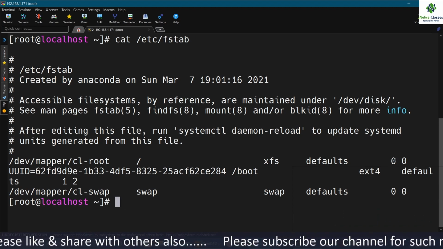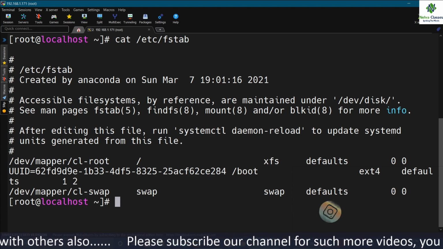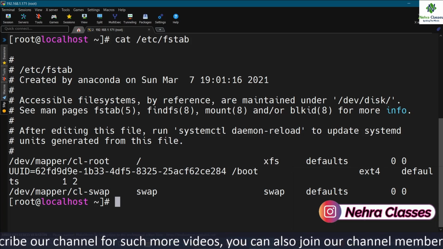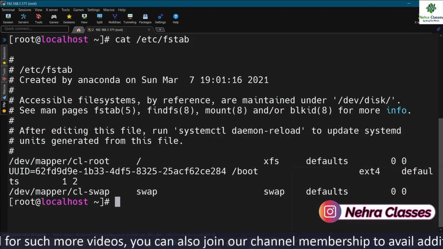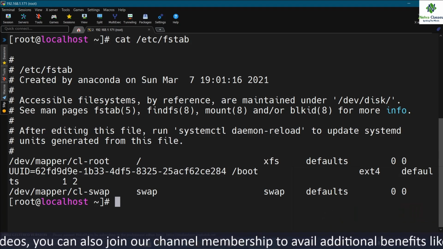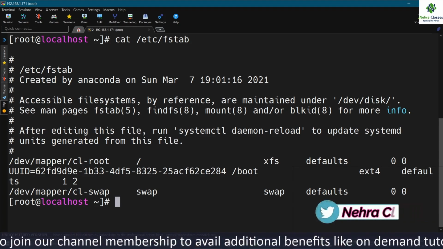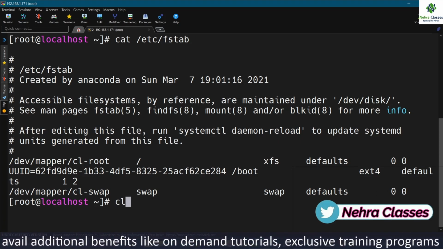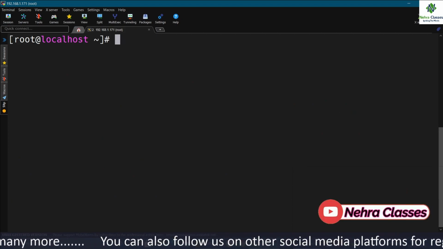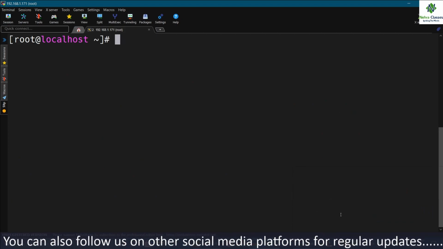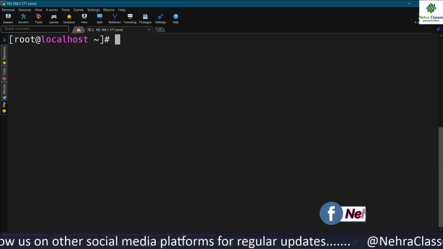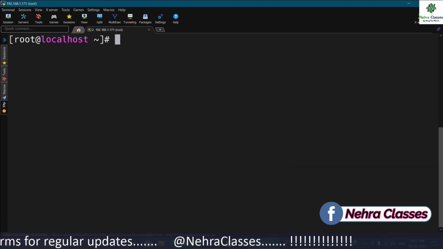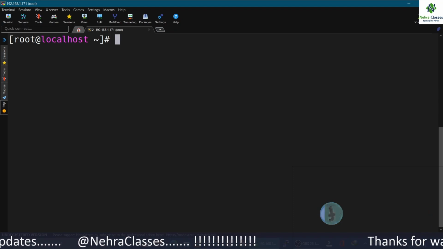The fifth entry here is for the dump or backup operation. If the fifth field has 1, the dump utility should back up the partition, and if 0, then it should not. If you never use the dump backup program, you can ignore this option in the /etc/fstab file. Now I will request you to go through the practice exercise given in the same PDF on page number 64. You can try that exercise on your own, and if you face any challenges, you can go through the solutions provided on the next page.